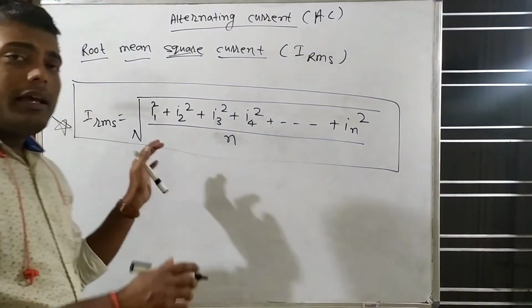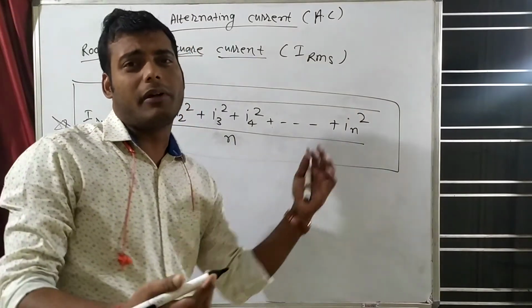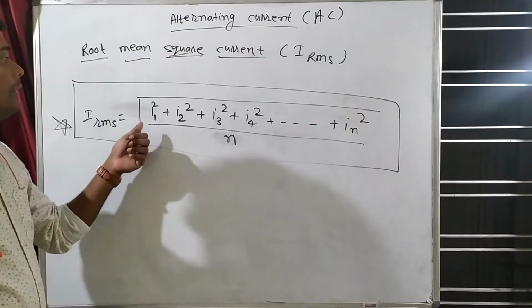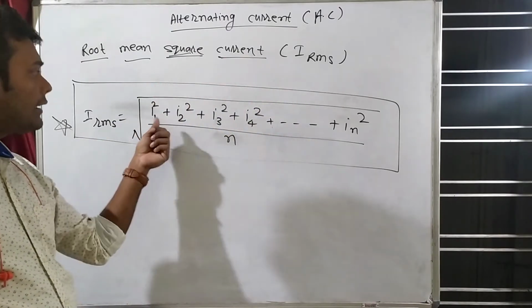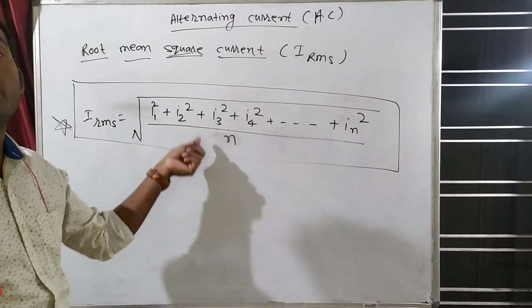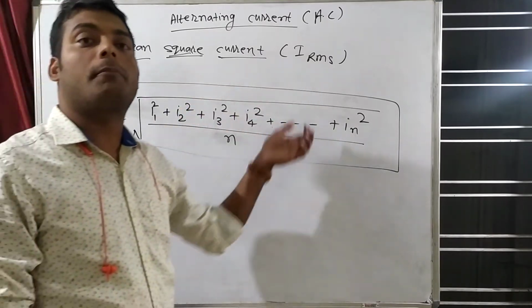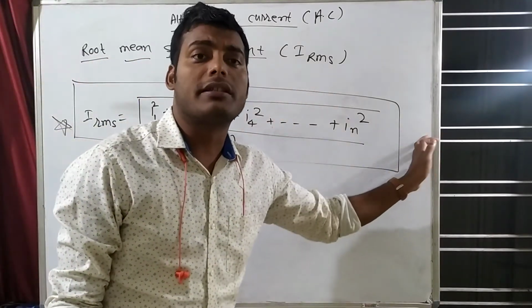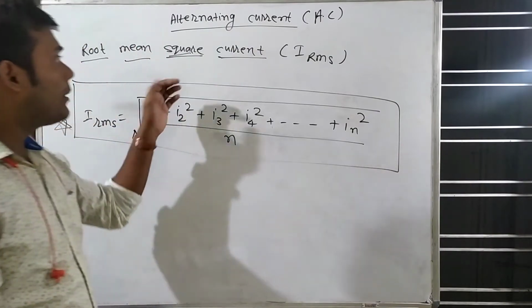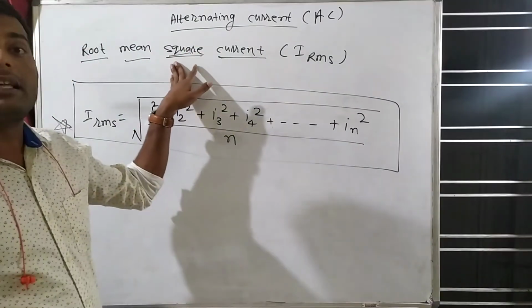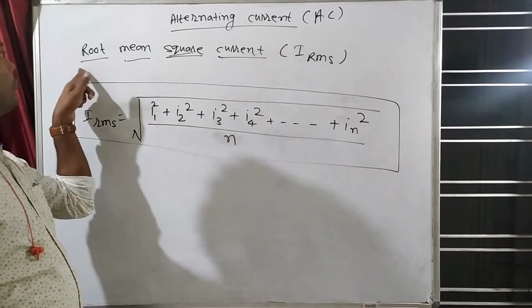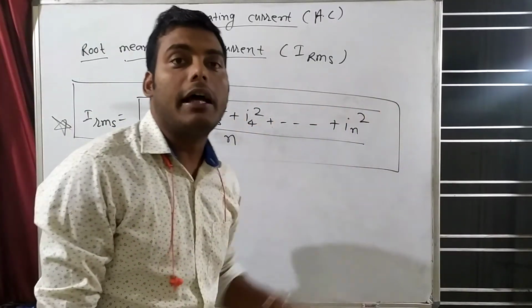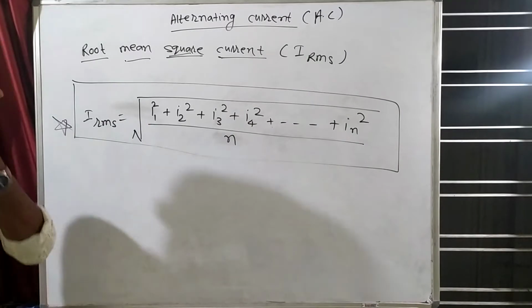And this formula is not a difficult formula. You can understand how we will do it. First we will do the square of current, that means I1 square plus I2 square plus I3 square plus I4 square, up to IN square. Then we take mean, divided by n, and then we do the square root. Clear? This is known as root mean square current.